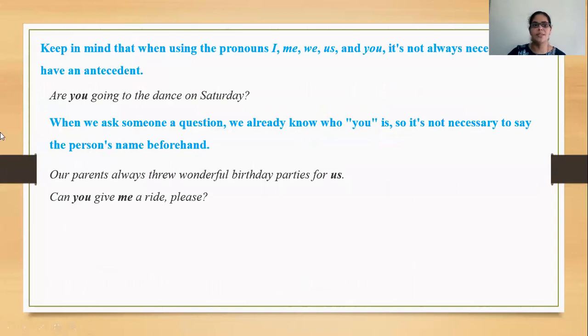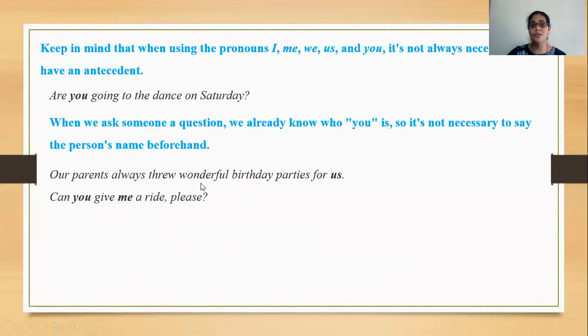Now, for example, look at the sentence here: are you going to the dance on Saturday? When you're questioning with you, you automatically know that person beforehand. That's why when we ask someone a question, we already know who you is. So that particular person, we already know. That's why we directly go with the pronoun you. It is not necessary to say the person's name beforehand. So every time we don't utter the person's name. Now you can quickly go through these examples.